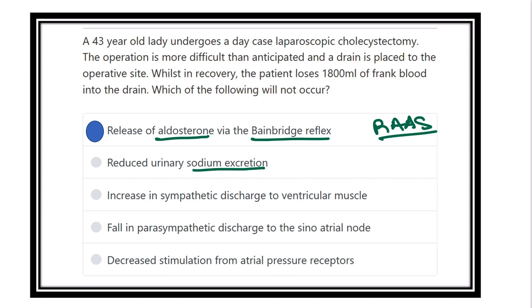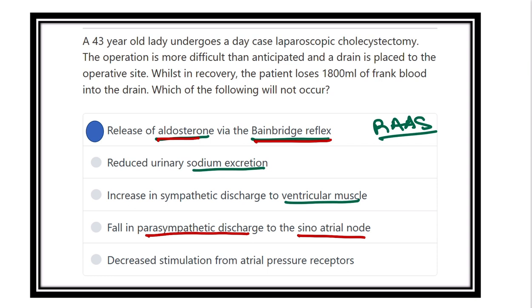Increase sympathetic discharge to ventricular muscle, it is also true, because the ventricular muscle increases its activity by sympathetic discharge. And fall in parasympathetic discharge to sinoatrial node, it is also true, because heart rate should increase. For this condition, sympathetic supply increases and parasympathetic supply decreases.